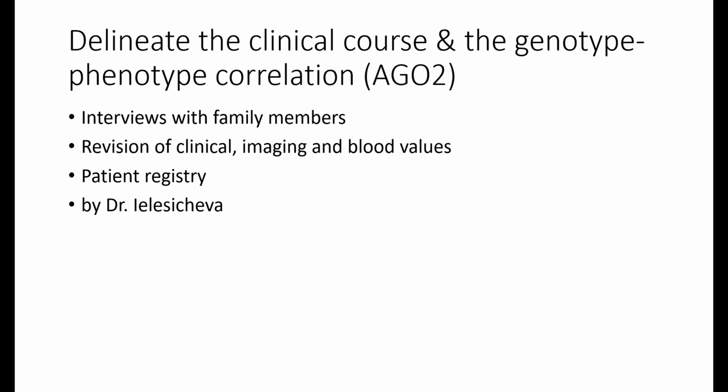Okay, so how do we want to delineate this clinical course and genotype-phenotype relation? And I should have put AGO1 and AGO2 here. So what we want to do is interviews with family members. This is, as I said, something that Dr. Lesicev and I will be doing together. We want to revise the clinical imaging and blood values. So we would be happy if we would receive as much clinical and medical records as you are willing to share with us. And we would then make a patient registry in the hope that we would really understand these syndromes in a better way.